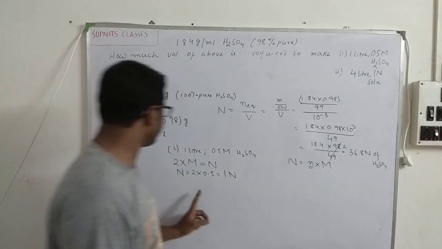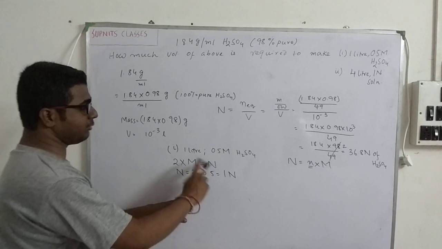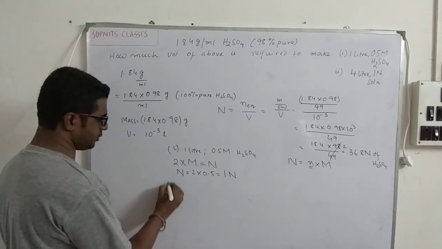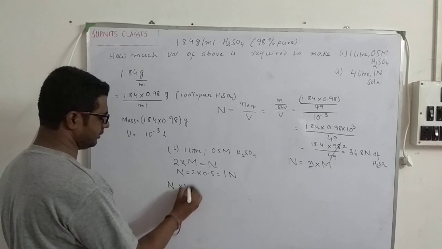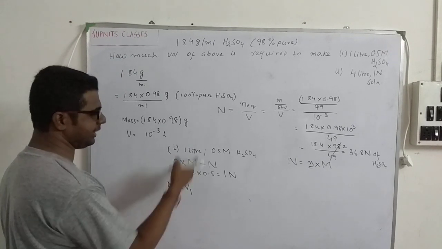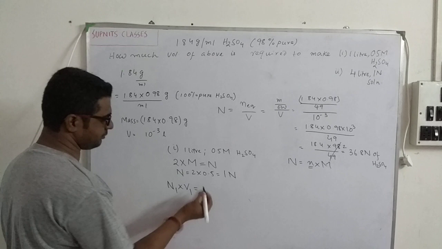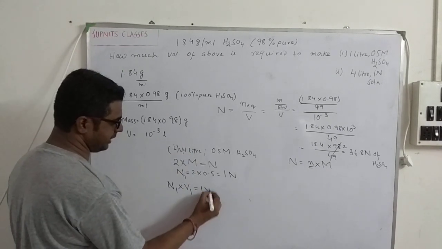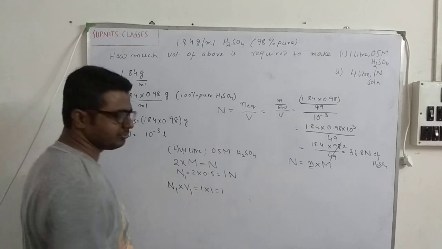So now see, I have to calculate the number of equivalents of this. So how do I calculate? I just do N into V. So I just write N1 and V1 in case of this solution, and this is V1. So 1 into 1 is equal to 1.